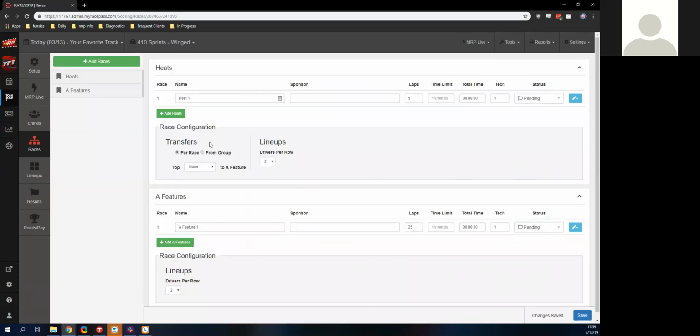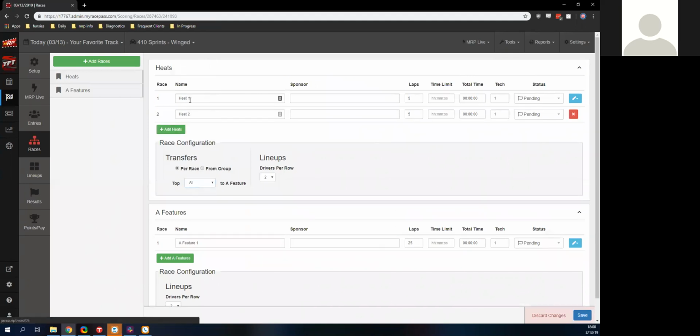And the main thing we're going to be interested in here is the transfer options. It's going to ask who's moving on to the next step. Our next step is just our A feature. So I'm going to say everyone's moving per race here. With most WISSOTA lineups, we're going to be using this per race. It's going to take out of every single race.